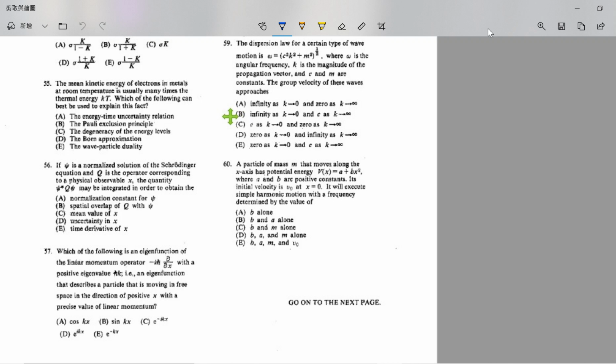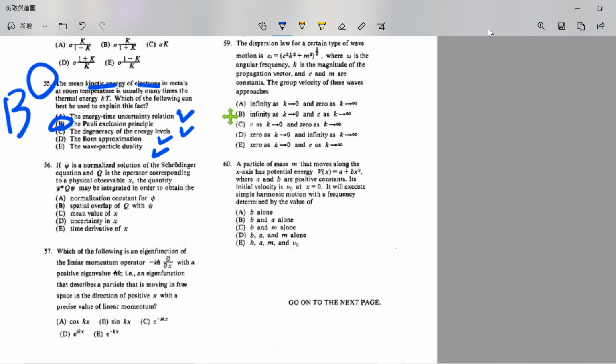Okay, so 55. The mean kinetic energy of an electron in a metal at room temperature is usually many times the thermal energy. So it asks about the kinetic energy of electrons. Which one corresponds to electrons? The answer is the Pauli exclusion principle. Done. There's nothing more one can say, because bosons can satisfy the others. So the only one related to electrons is B.